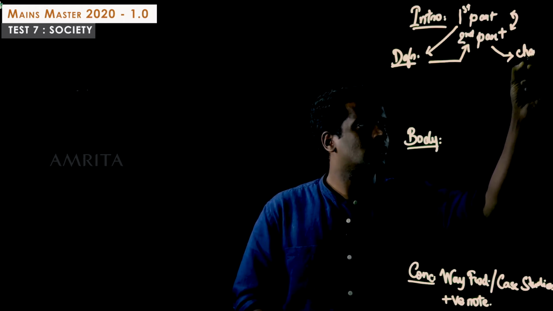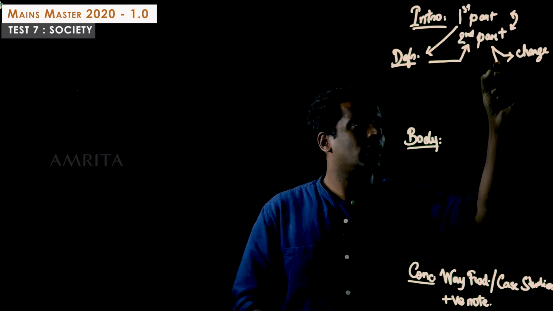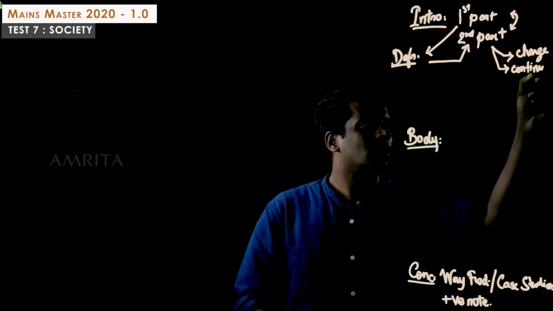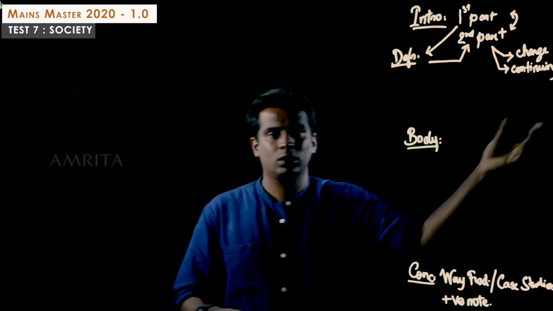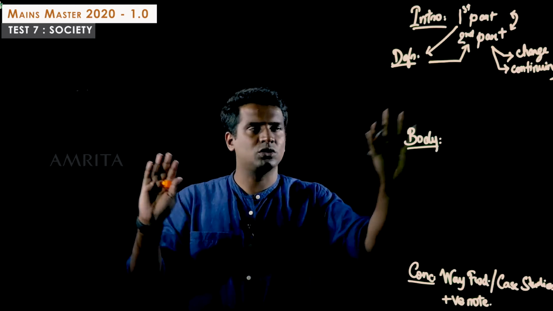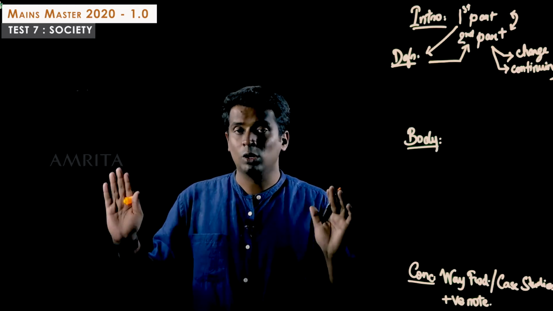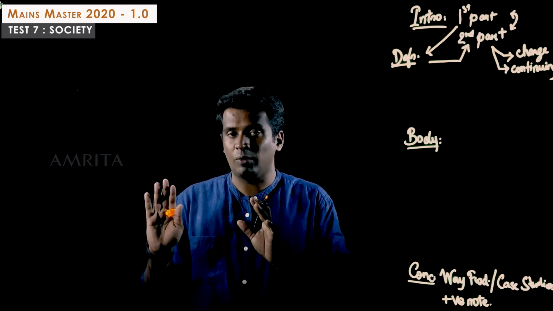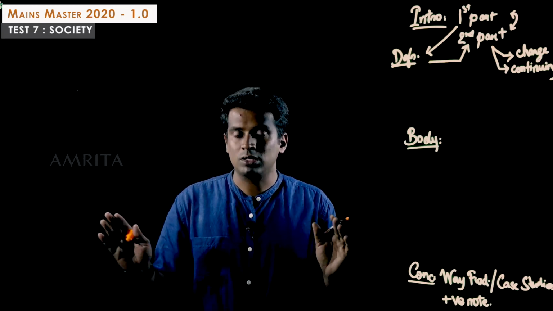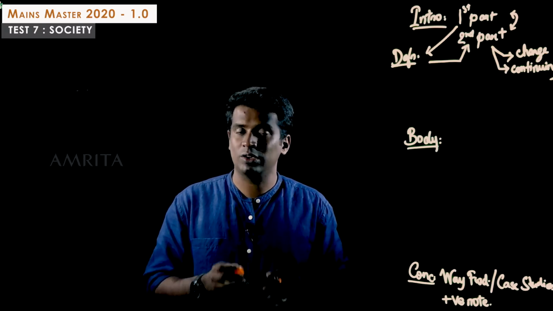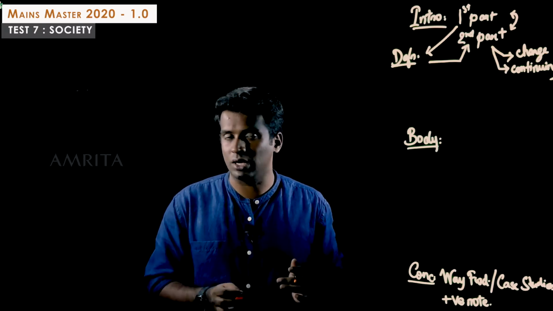You can just make a link with the second part, identifying the change and identifying the still continuing thing. You can talk about rural poverty. Just a small connection is more than enough. You can just say globalization has brought about change while it has still not penetrated certain barriers in Indian society. That is something you can say.